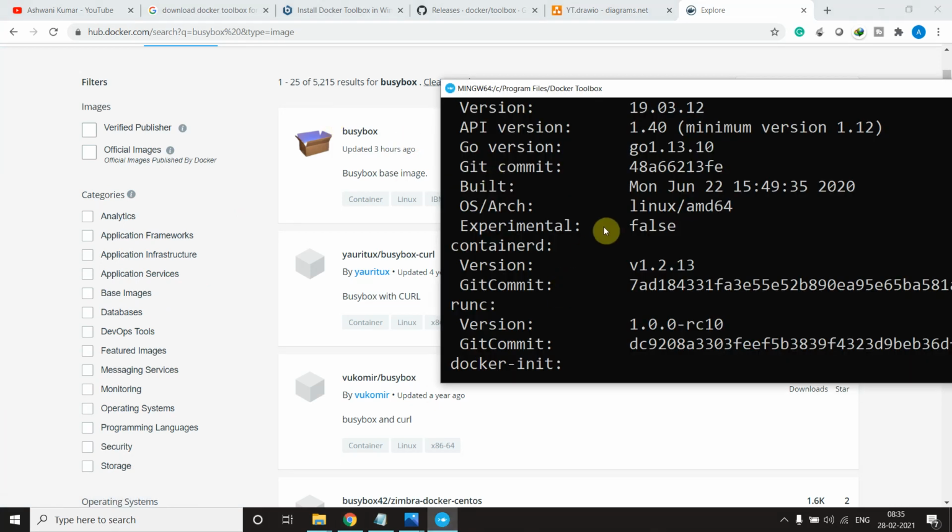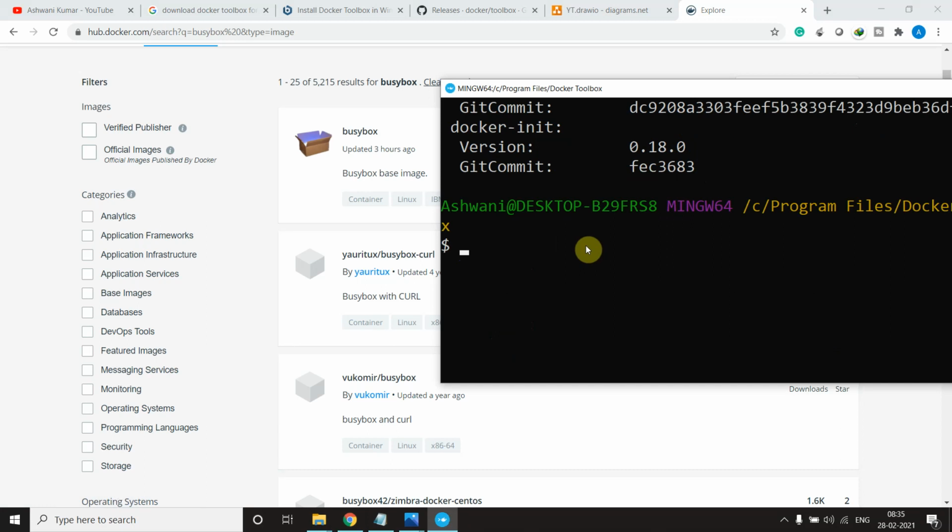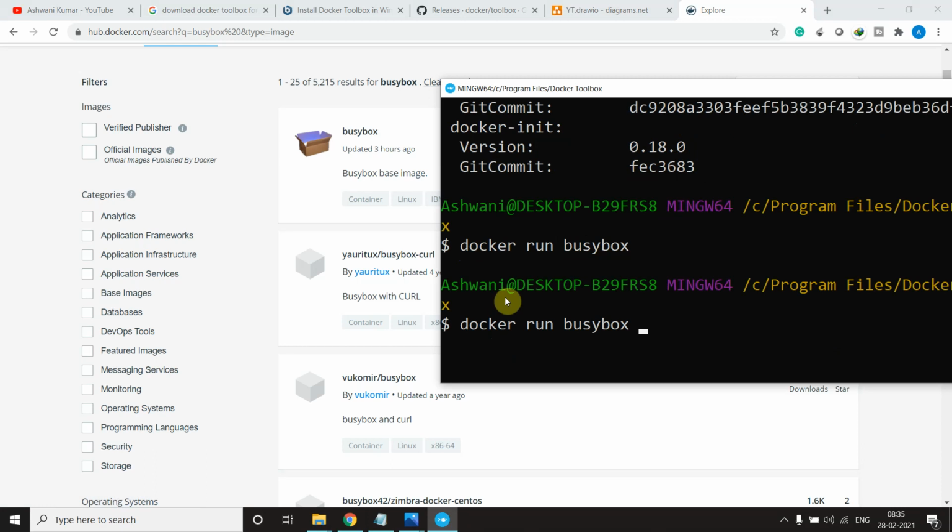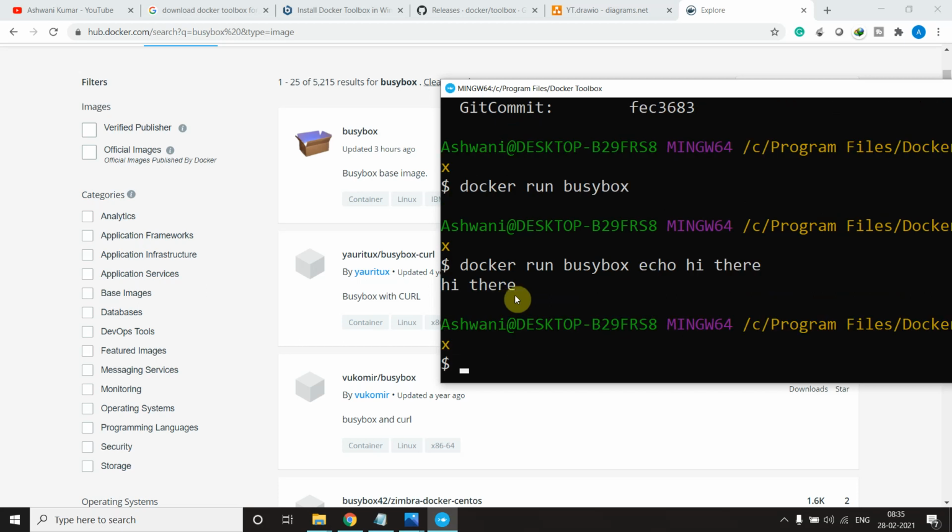So let me try to execute this: docker run busybox. Okay, we don't have anything inside it. When I say docker run busybox echo hi there, okay, it says hi there. Why didn't we get anything before?